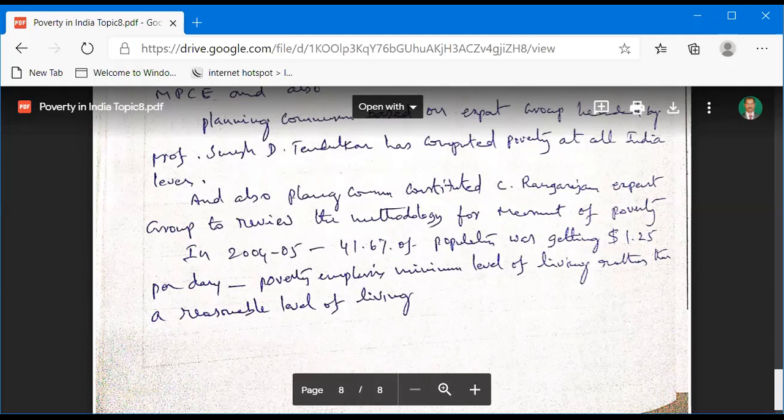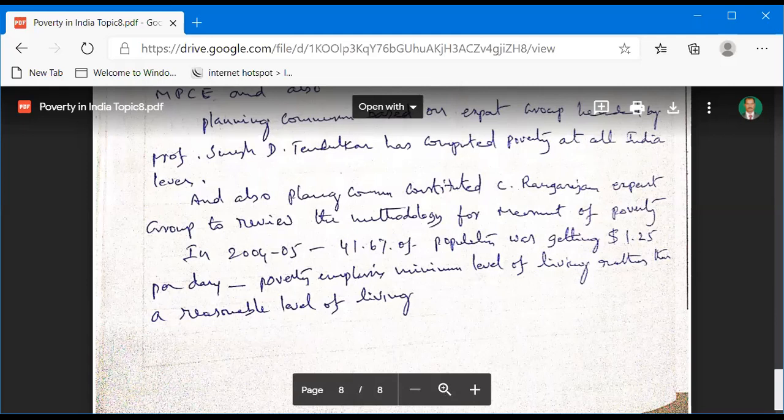So poverty emphasizes only the minimum level of living rather than a reasonable level of living.